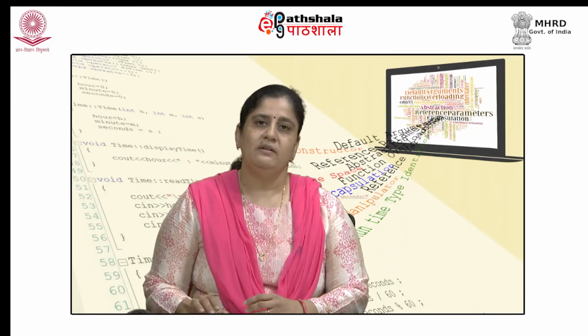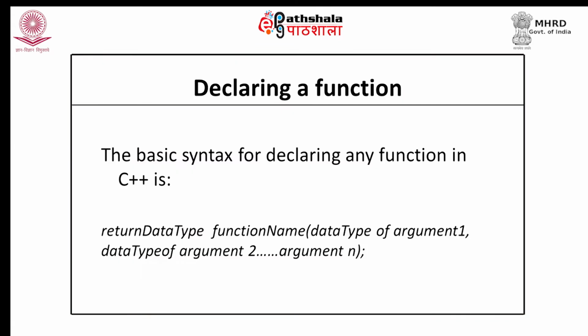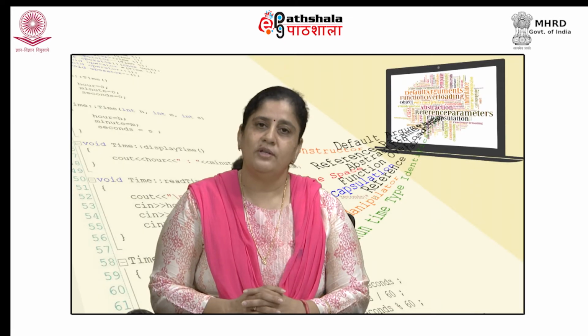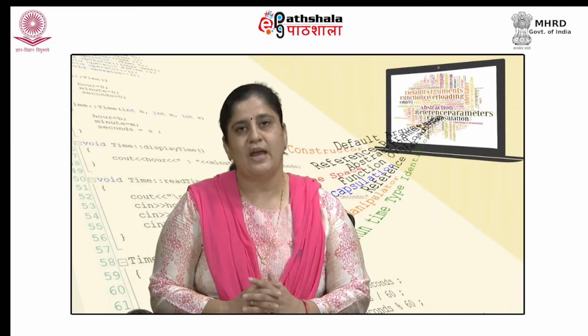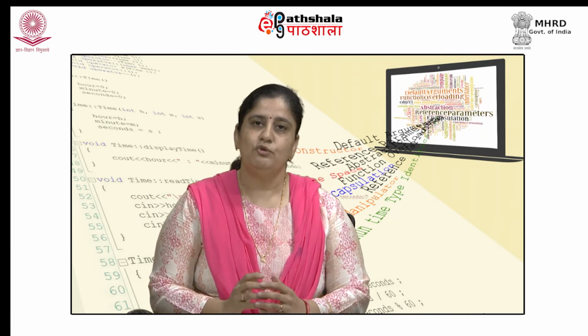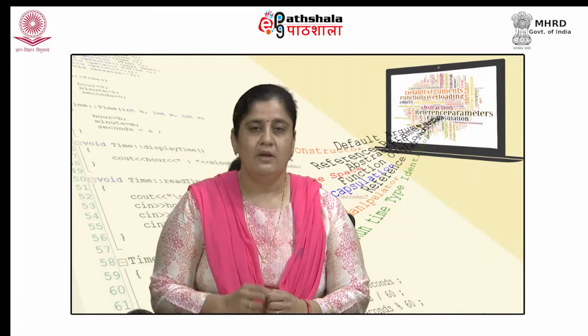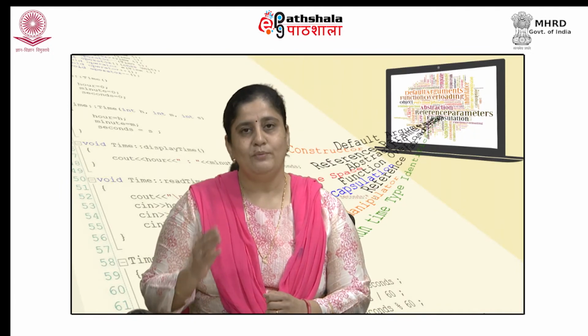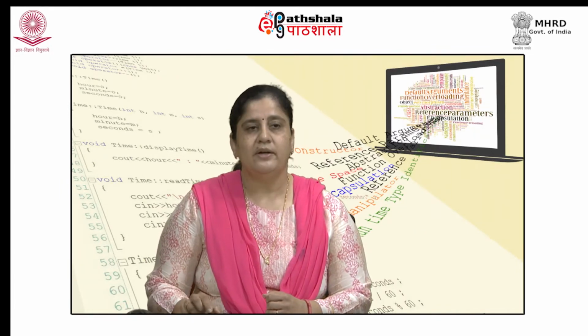Declaring a function is telling the compiler that such a function exists. As in case of variables, you need to define a variable before you use it. In the similar fashion, in case of functions also, it is necessary for us to declare the function before we actually use it. And for declaring a function, we need to specify 3 things: the name of the function, the argument it takes, and the value it returns.